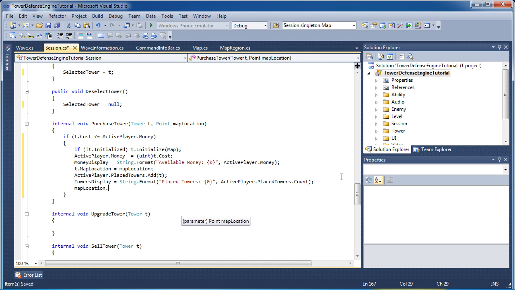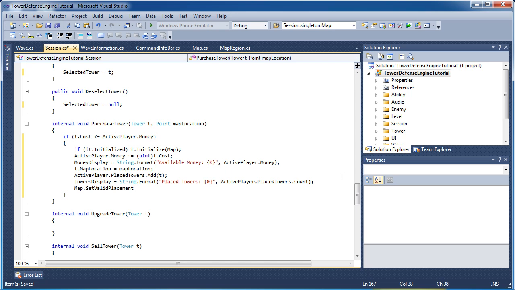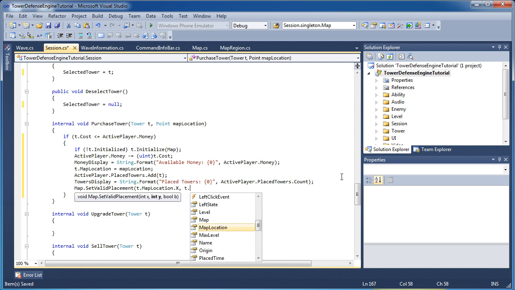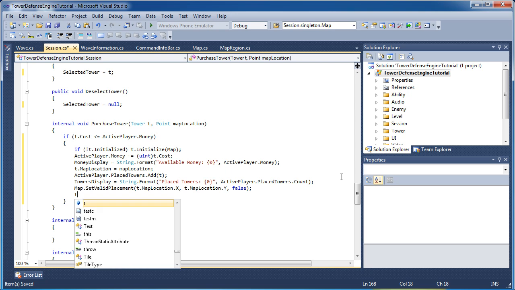Alright, capital M map.set valid placement. Remember, when we click to purchase a tower, it will display a user interface overlay to say where we can place a tower and where we cannot. So once we place a tower, that placement becomes an invalid placement. So t.mapLocation.x, t.mapLocation.y, false. It is no longer a valid placement. t.placeTower.